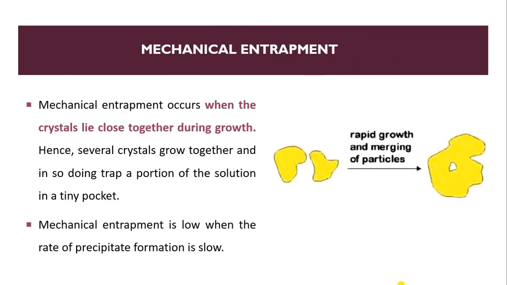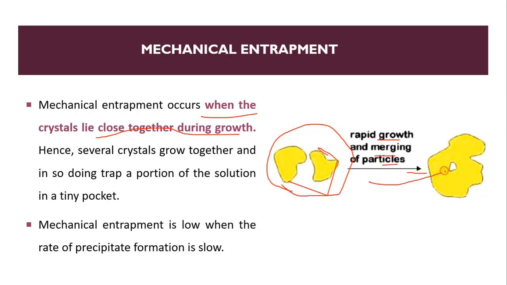Then there is mechanical entrapment. Now what is mechanical entrapment? We can say it is based on crystal growth. Mechanical entrapment occurs when crystals lie closer together during growth. Here we can see two crystals. Now there is rapid growth and merging of particles. These two particles merge together and form this crystal. So it occurs when crystals lie close together during growth.